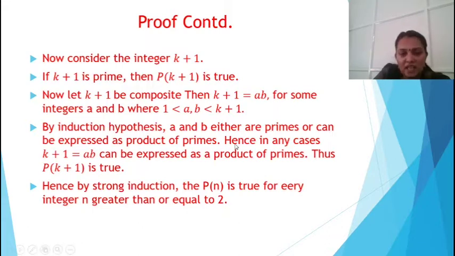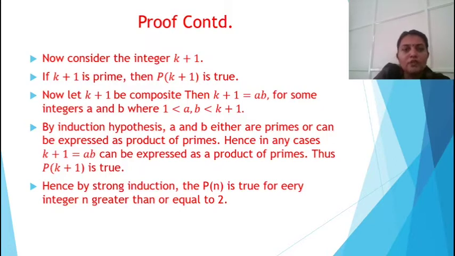Hence, in any case, k plus 1 equals ab can be expressed as a product of primes. Thus P(k+1) is true. Hence, by strong induction, P(n) is true for every integer n greater than or equal to 2.